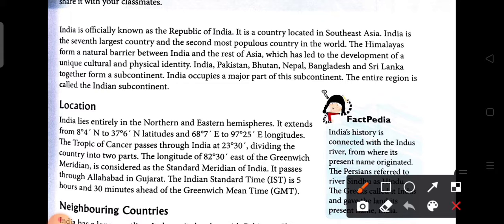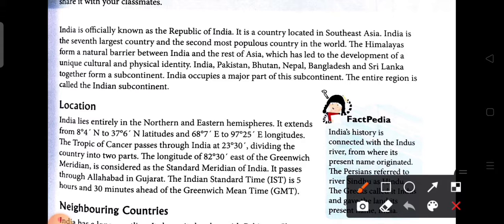As we say, India is located totally in the northern hemisphere, and the Tropic of Cancer, the most important latitude after the equator, passes through India at 23 degree 30 minute north, dividing this country into two parts.